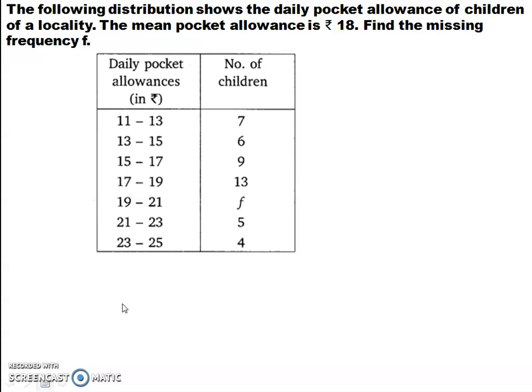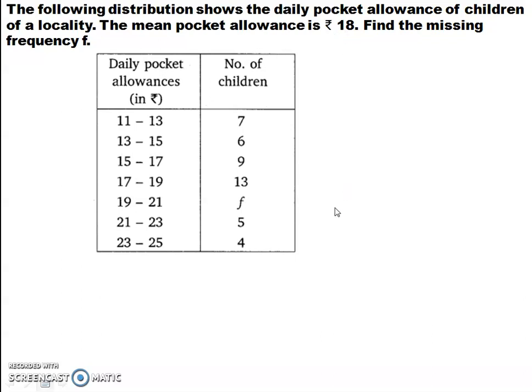Next question. The following distribution shows the daily pocket allowance of children of a locality. The mean pocket allowance is rupees 18. Find the missing frequency. Students, now look here. This is the table and this is the frequency. But the mean is given to you already. It is 18. Mean of this is 18.